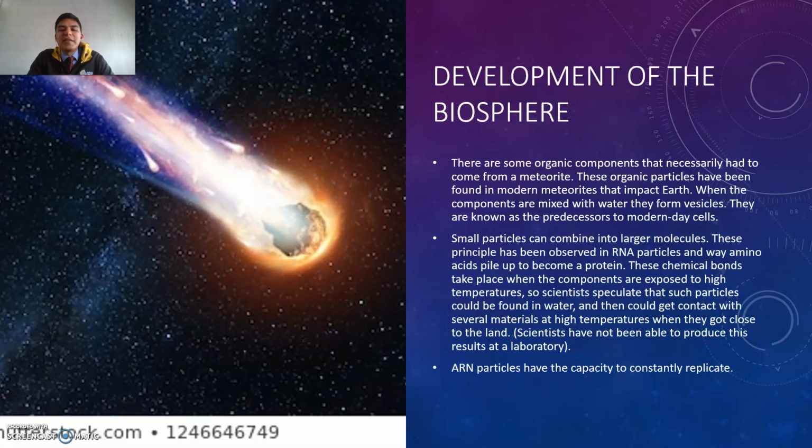And here's the development of the biosphere. There are some organic components that necessarily had to come from a meteorite. These organic particles have been found in modern meteorites that impact Earth. When the components are mixed with water, they form vesicles. They are known as the predecessors to modern-day cells.